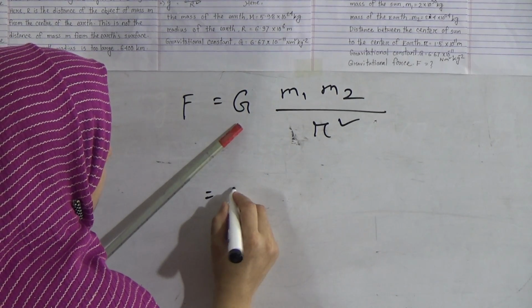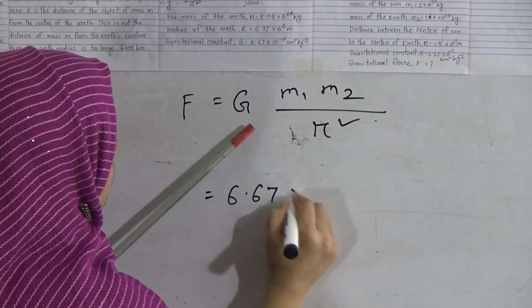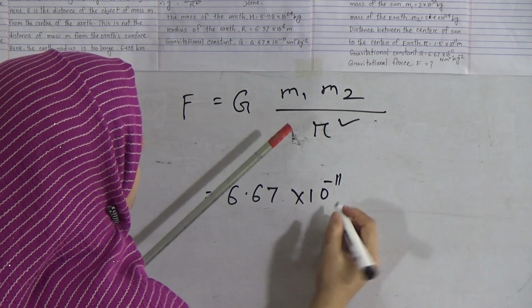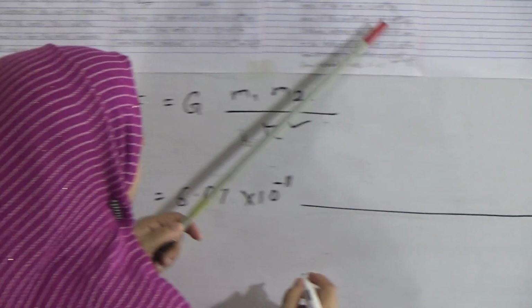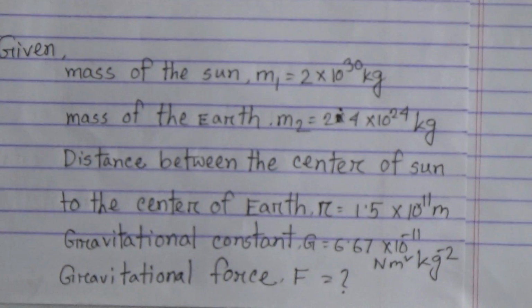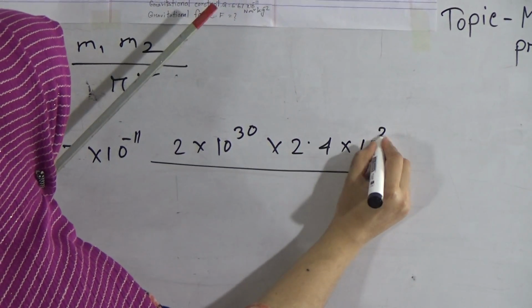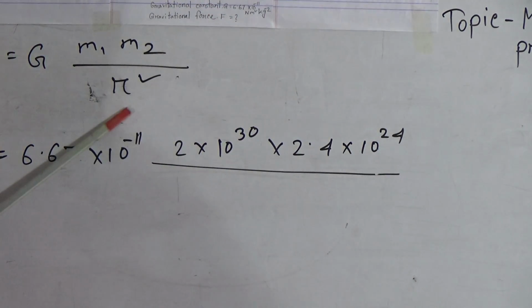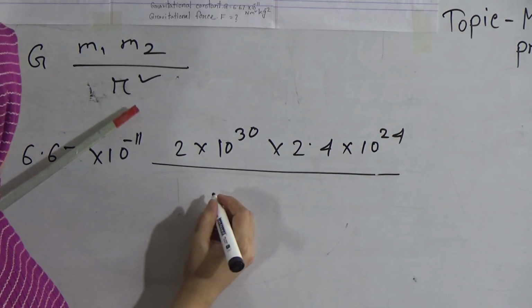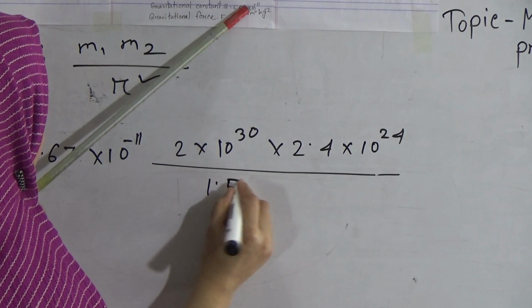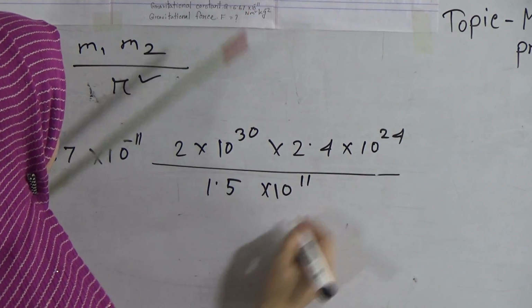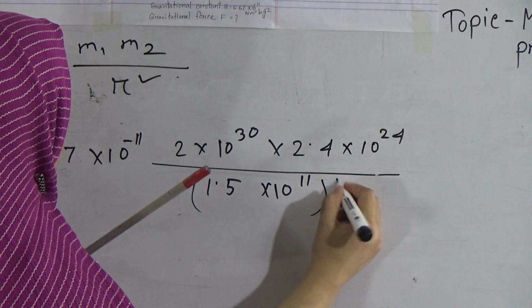G is 6.67 into 10 to the power minus 11 Newton meter square per kg square, and the value of m1 is 2 into 10 to the power 30 kg, into the value of m2, which equals 2.4 into 10 to the power 24 kg, divided by r square. R means the distance between the center of the sun and the center of the earth. Here given r equals 1.5 into 10 to the power 11 meter, and it will be whole square.